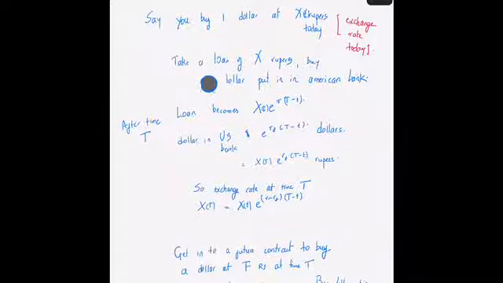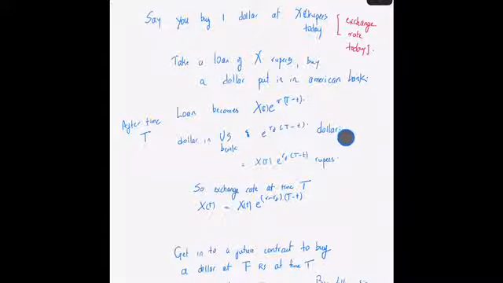So what you do is you take a loan of X rupees, buy a dollar, and put it in an American bank. After time T, the loan becomes of a value X_t times e raised to r times the time period for which the loan was given from the Indian bank. The dollar in the US bank, however, has now grown to e raised to the interest rate for the American dollar times the time for which the dollar was put in the American bank.